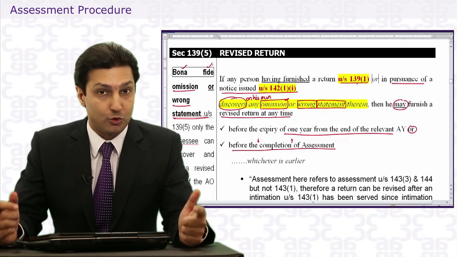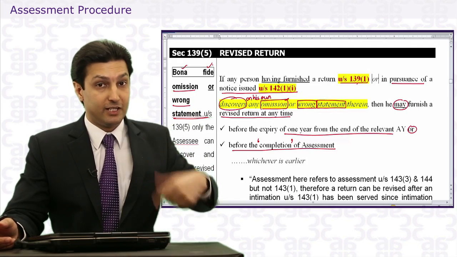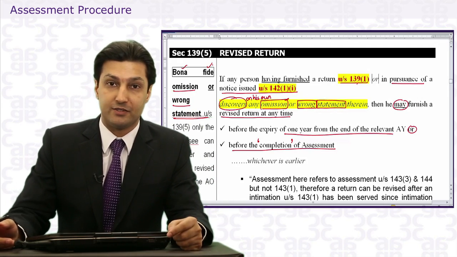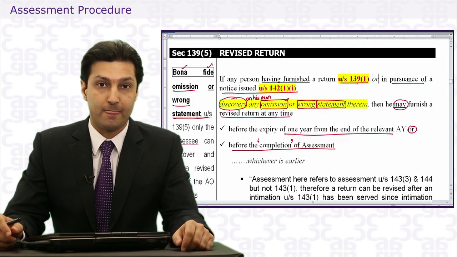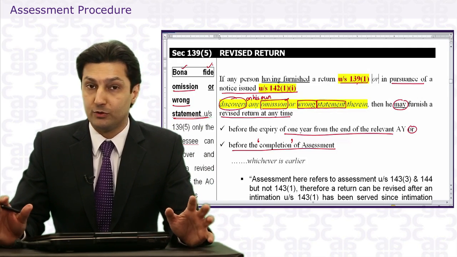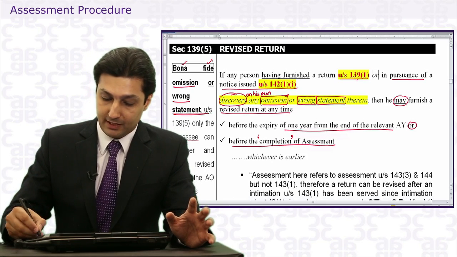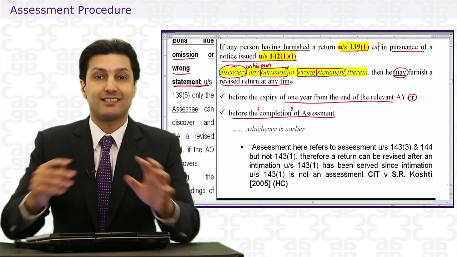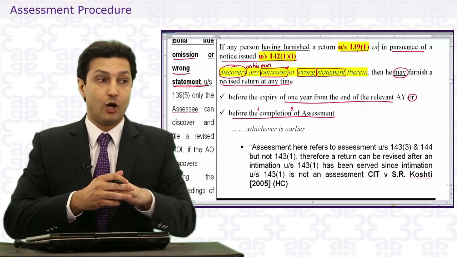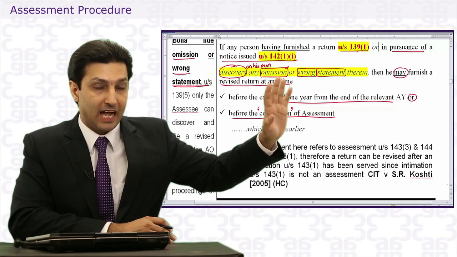The problem is who's going to prove whether it was an intentional mistake or it was an unintentional mistake. That we'll discuss later. We'll do the case study on that. Let's first go through the simple basics. Now, because a revised return is a separate form. Now understand, you've already filed a return earlier. I showed you the forms.